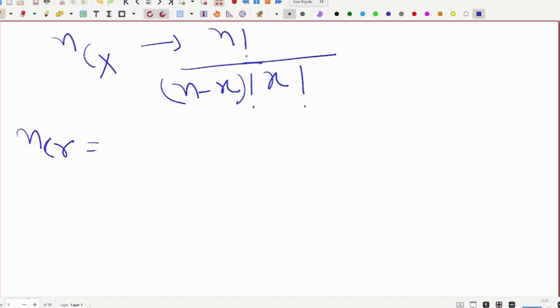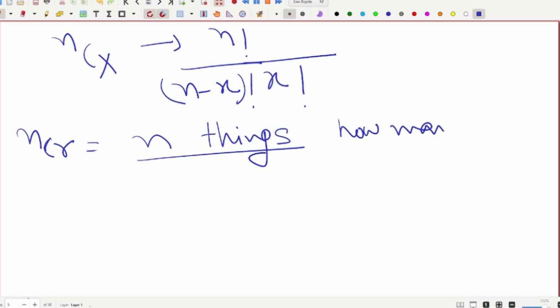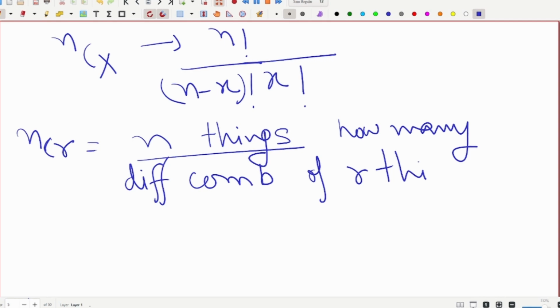What is a combination? If there are n things, how many different combinations of r things at once are possible?